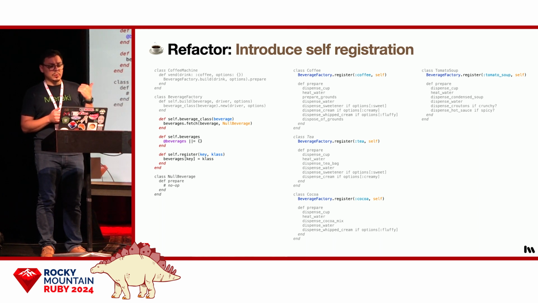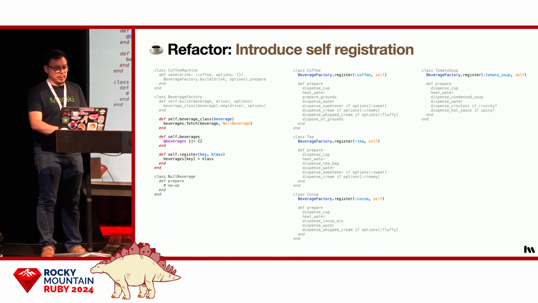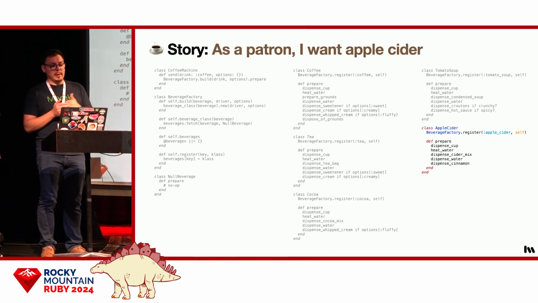In fact, this solution is now truly open-closed. We can expand the functionality of our coffee machine without having to modify any existing code. You just need to add a new class. Here we added apple cider and nothing else changed.